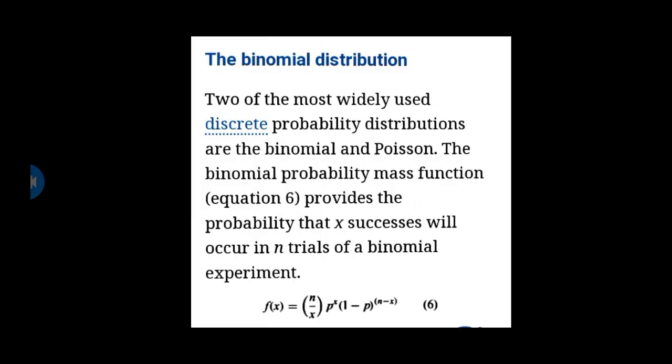First, binomial distribution. Two of the most widely used discrete probability distributions are binomial and Poisson. The binomial probability mass function, equation 6, provides the probability of x successes occurring in n trials of a binomial experiment. f of x equals n choose x times p to the power x times 1 minus p to the power n minus x.